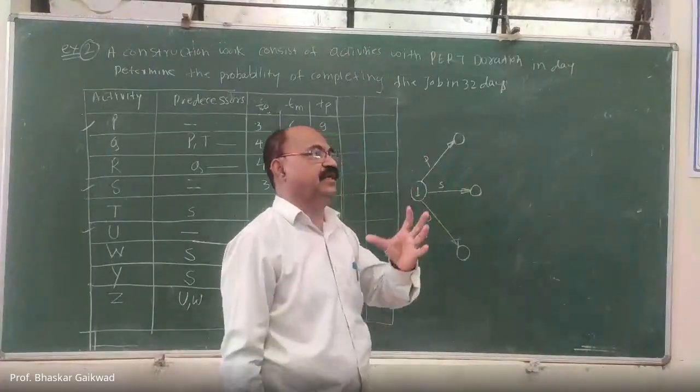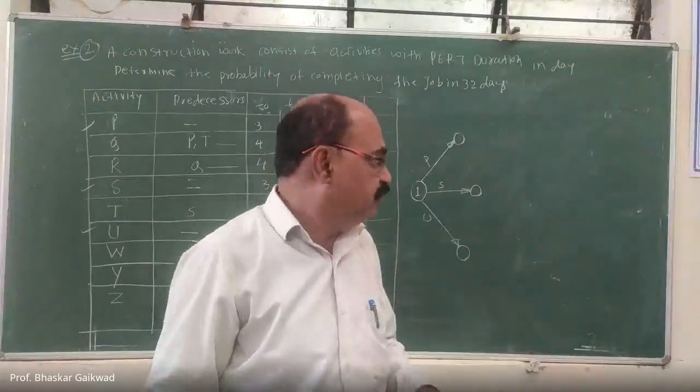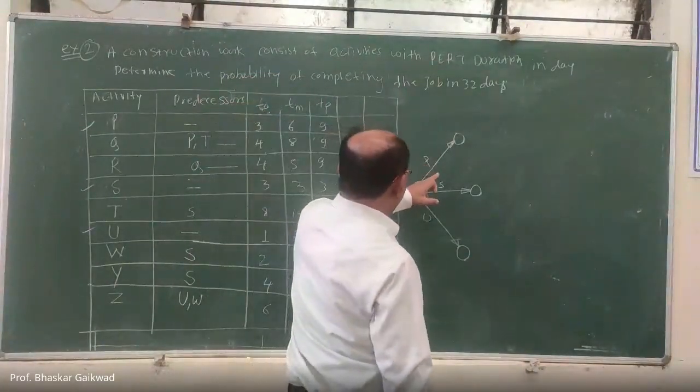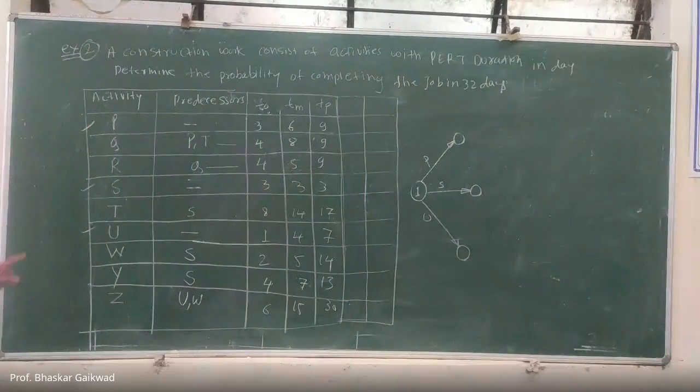I will explain how to decide that sequence through these diagrams. So three activities, P, S, and U, start from one. This is over, this is over, this is over.